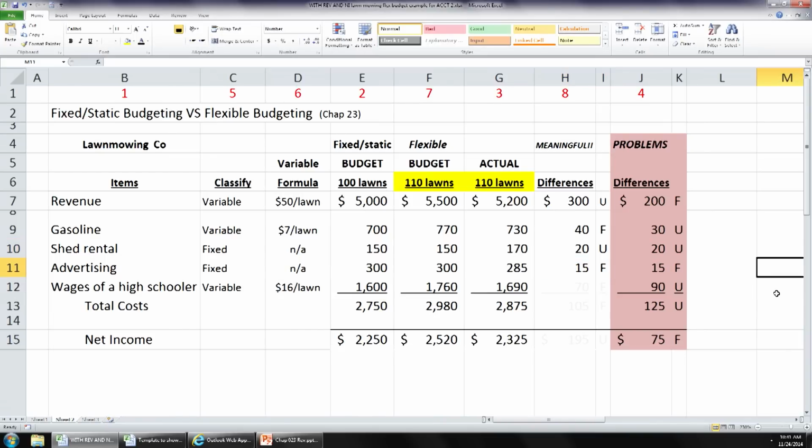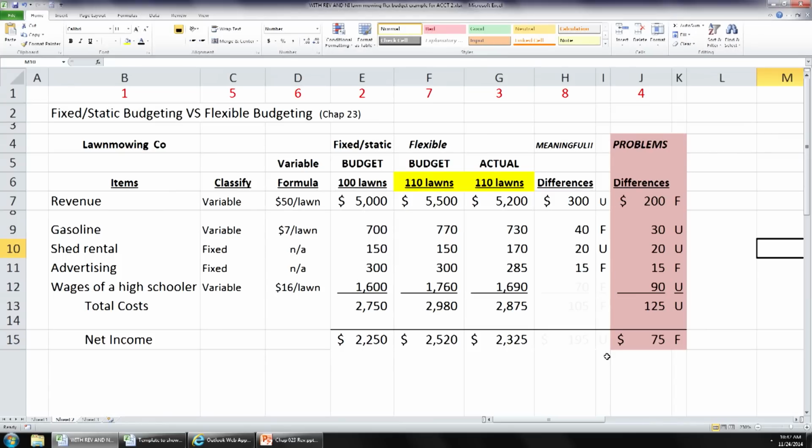Now some might say, before we move on, well, wait a minute, Dave, how could there be any difference here in regards to the shed rental? And the same thing with advertising. These are fixed. These are supposed to be predictable. Now let me remind you of something. Just because something is a fixed cost does not mean it's 100% predictable and that we'll always have zero differences between our flexible budget and our actual. Okay? Just because a cost is fixed does not mean it's 100% predictable.